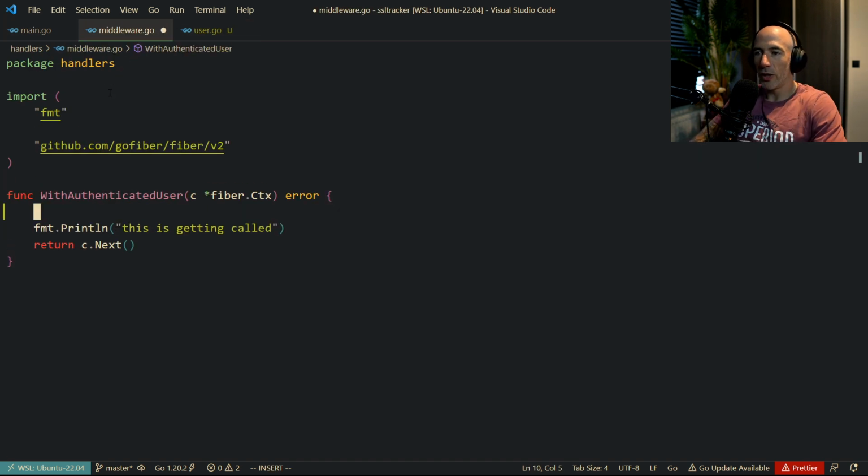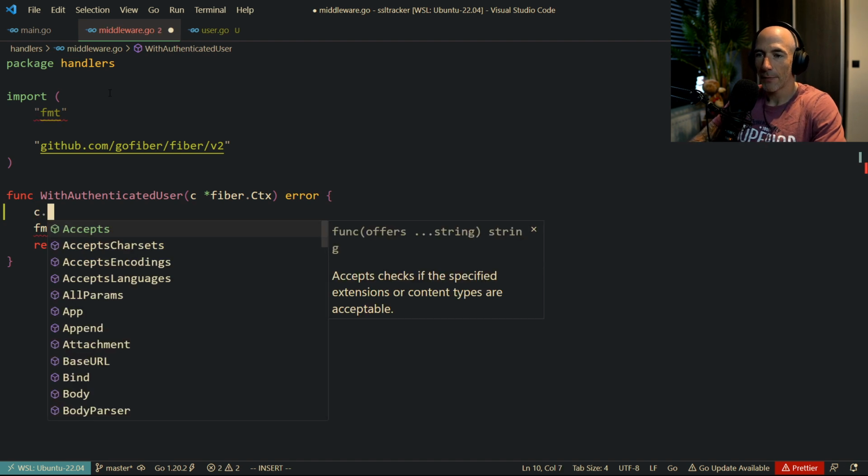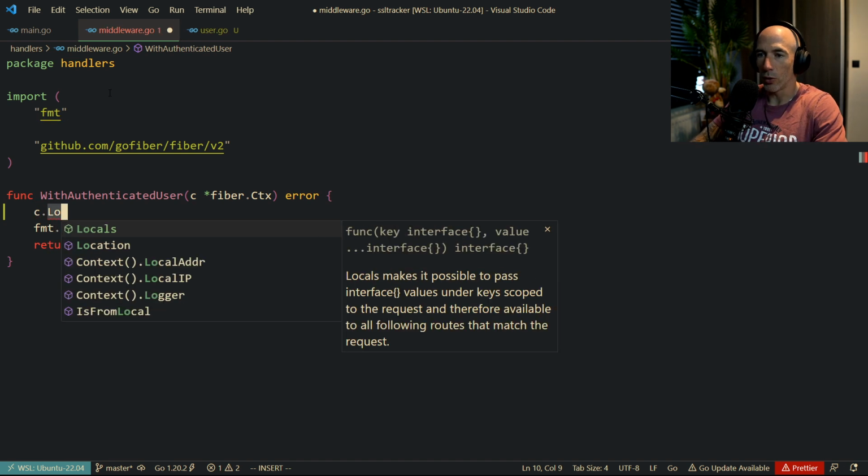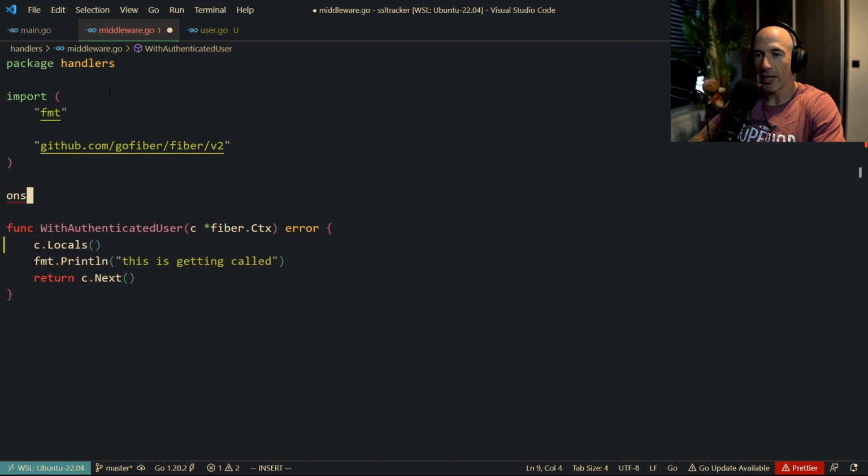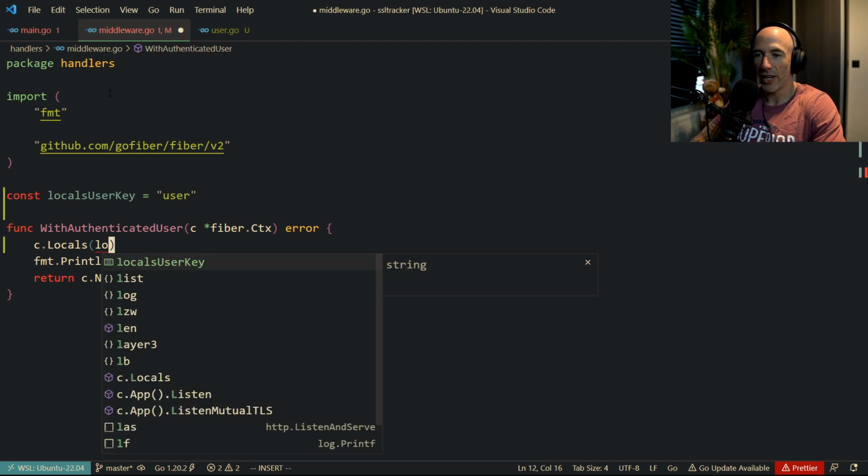That's what we want. So basically here, what we're going to do is we're going to say c.Locals, right? And then I'm going to make a constant here real quick. We're going to say LocalsUserKey is going to be "user". Or we could also do "session". It depends. I'm going to say "user", right? And I'm going to say LocalsUserKey.